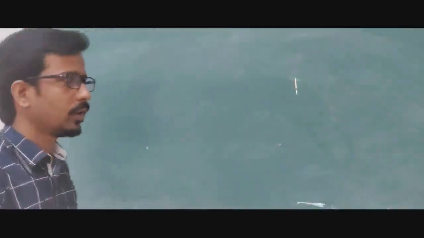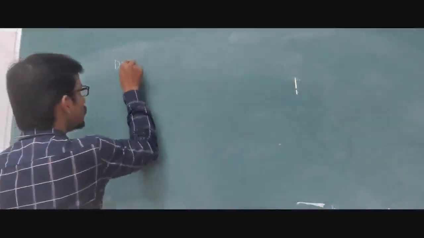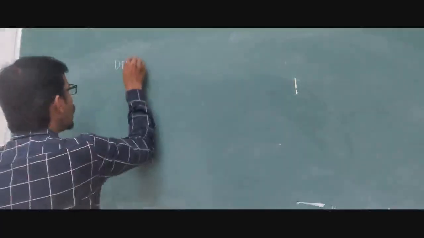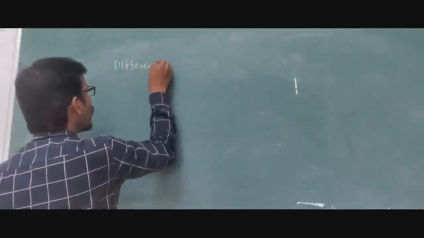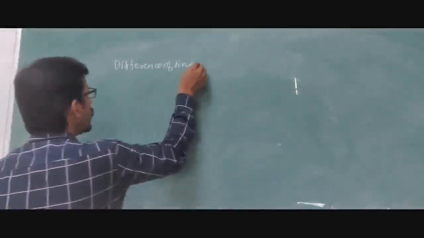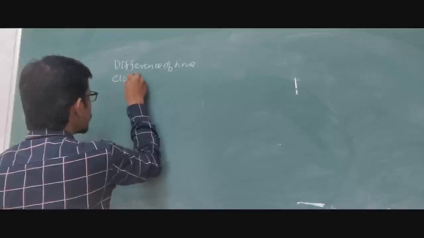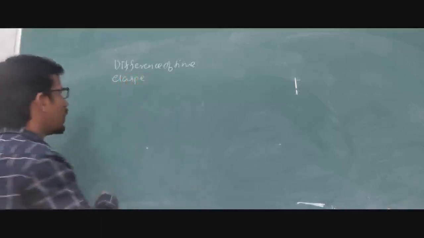Now let us see the mathematical derivation. Just now we have discussed the concept. In relativity, what will happen? We can define the difference between the times. So time dilation is nothing but the difference of time. Understood? Difference of time elapsed between two events. Elapsed means what? One delay.